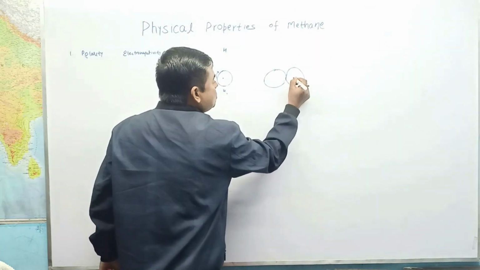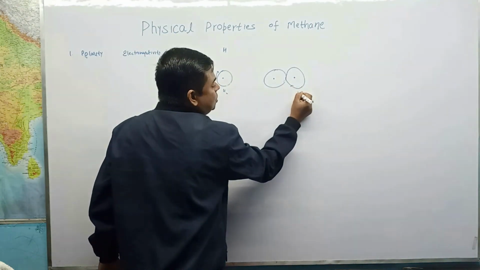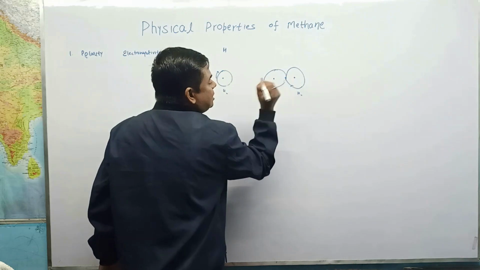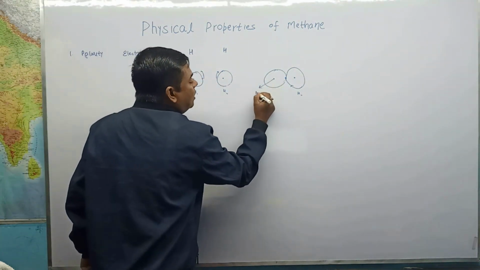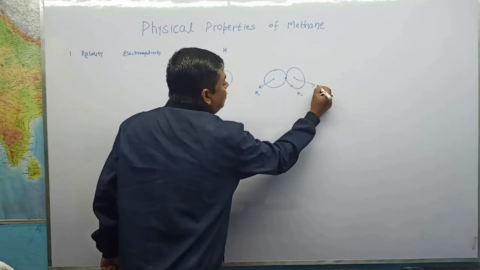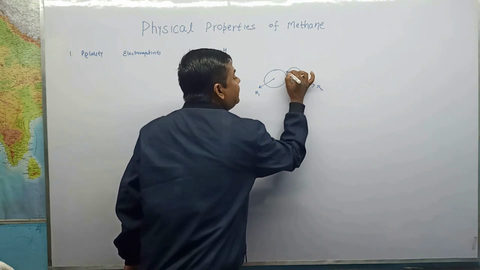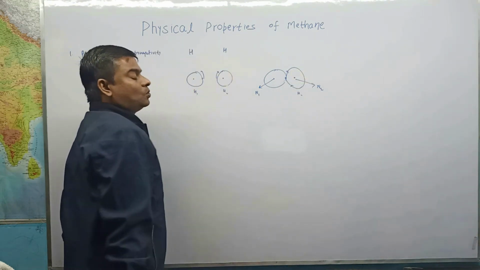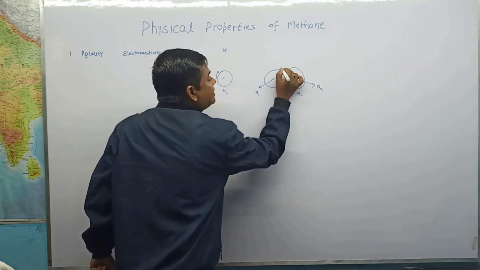If the electron of hydrogen 2 comes to the center, it experiences two forces from two nuclei, nucleus 1 and nucleus 2. So in its movement, this electron may move in the orbit of its original hydrogen 1, or it may be in the second.